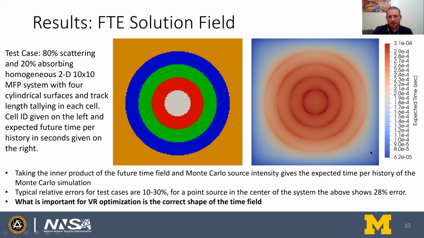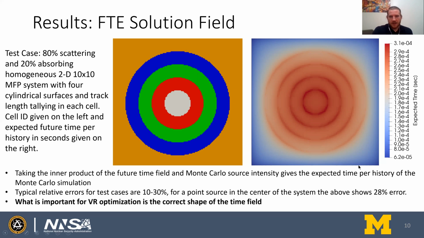If you take the inner product of the expected future time field with the source intensity, you end up with an estimate of how long the Monte Carlo simulation will take on average per history. And that's what we've been using to check the accuracy of our results. For most test cases, errors are typically within 10 to 30% of what's estimated versus what's observed. Finding the observed time per history is very simple. Just run the Monte Carlo simulation.